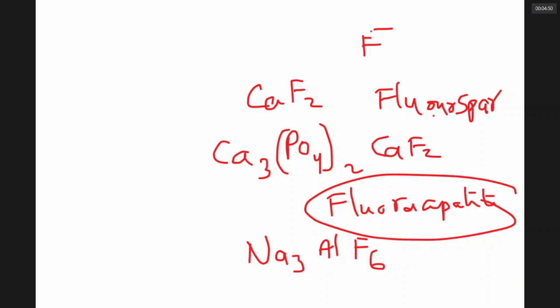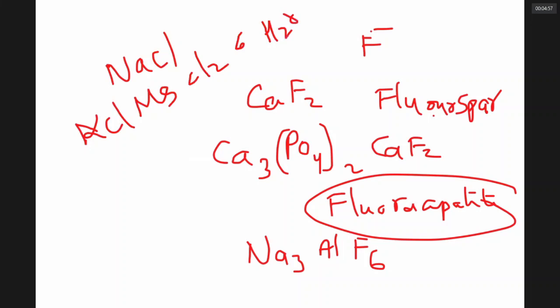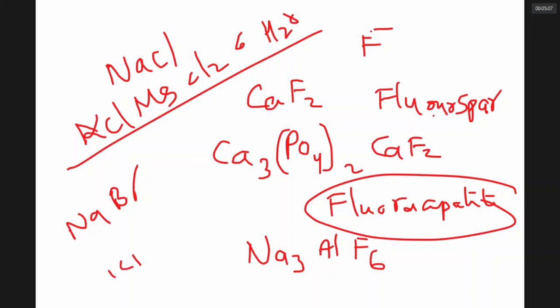Chlorine is available as NaCl, KCl, MgCl2.6H2O, known as carnallite. To a small extent, bromides are also available as NaBr, KBr, etc. In this family, astatine is the rarest. It is a metalloid. In this family, there are no metals.